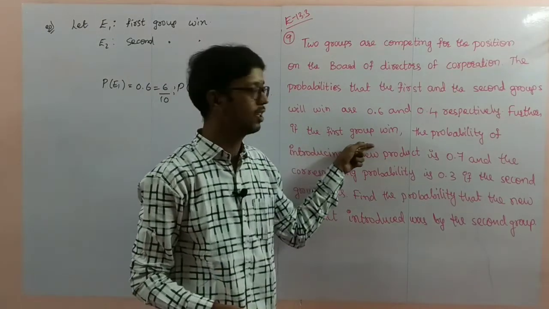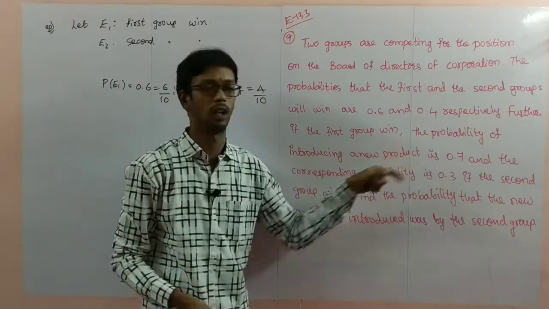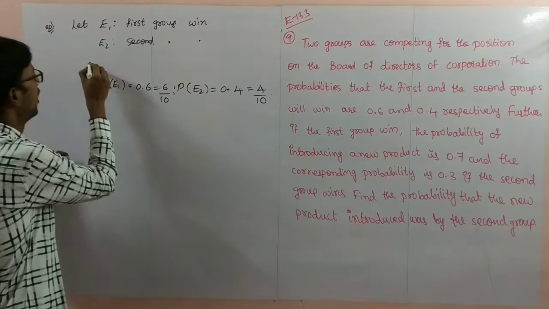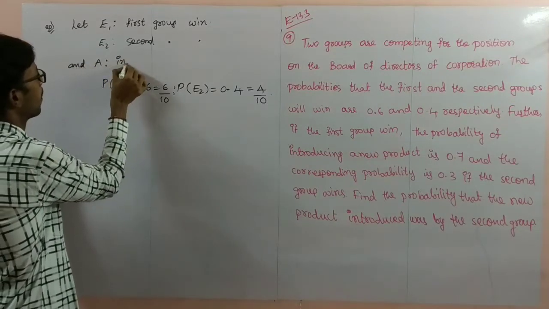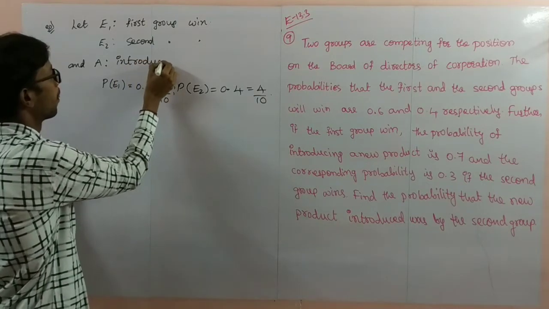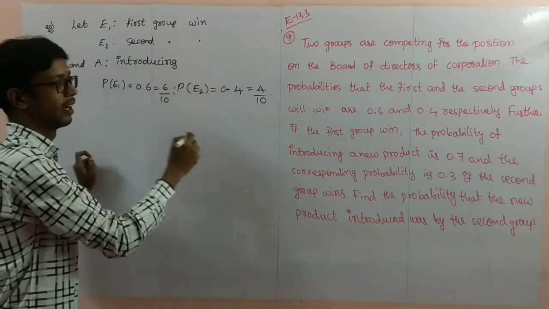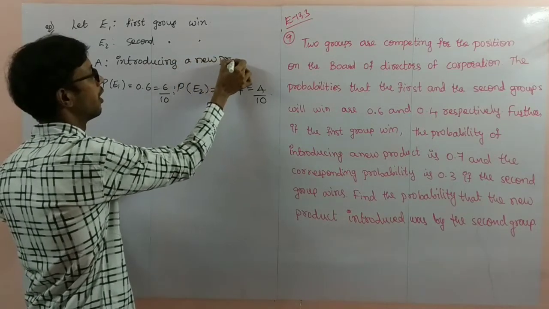Further, if the first group wins, the probability of introducing a new product, another event, is there. Let A be the event introducing a new product.